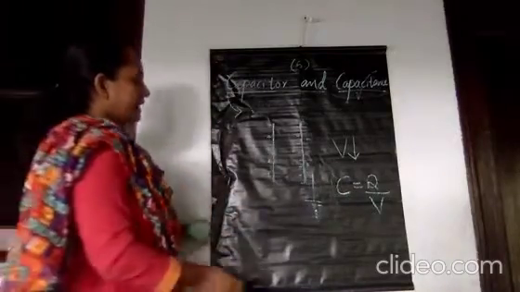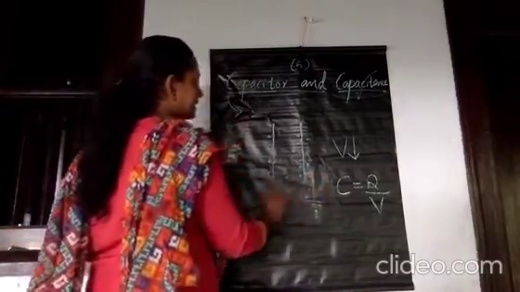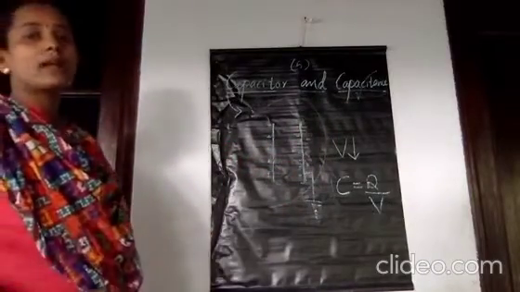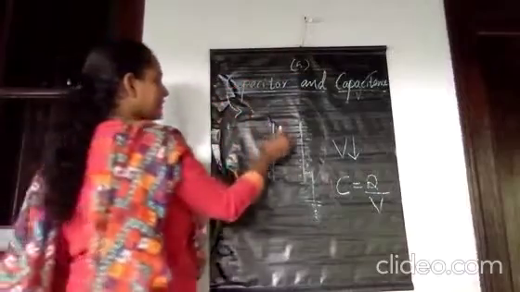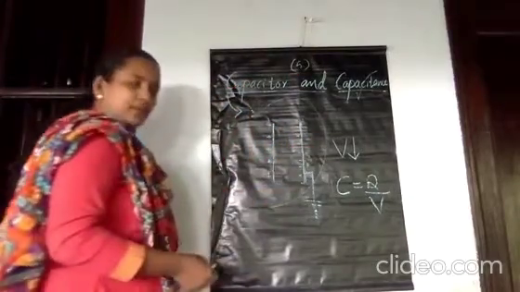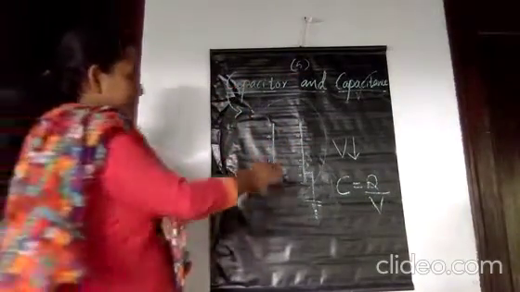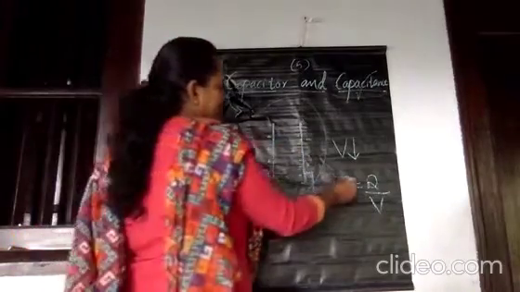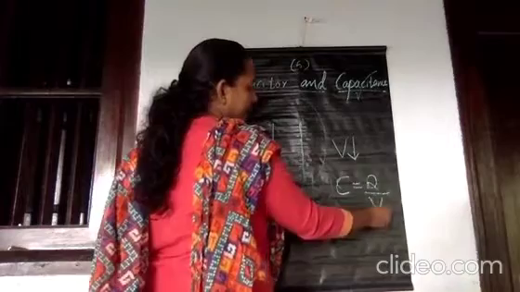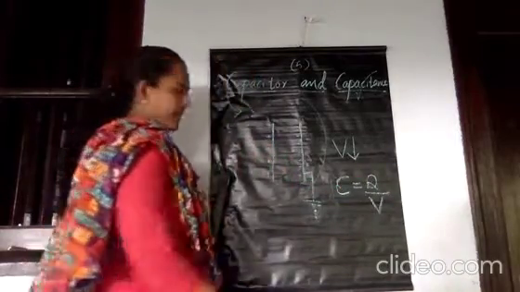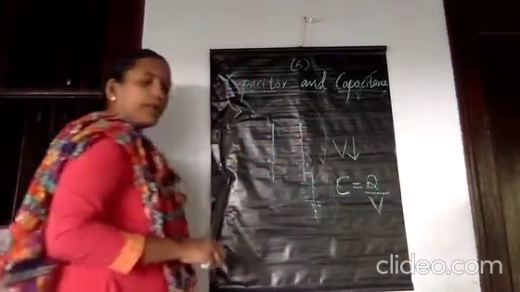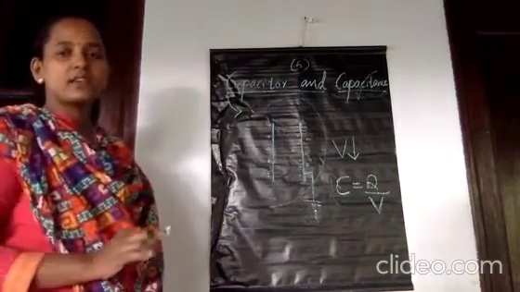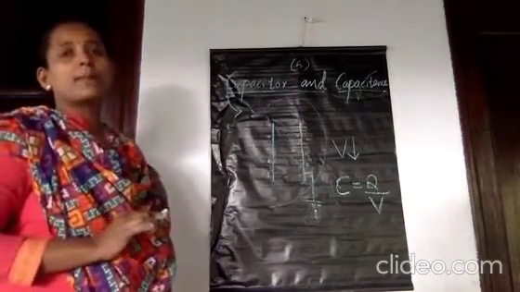Therefore, that is why we choose a capacitor, a system of two conductors separated by an insulating medium. Why do we keep the insulating medium? We will study that in the last part of this chapter, where we will discuss the effect of an insulator between the plates. So, we can increase the capacitance by reducing the potential, by placing a second metal plate near the first metal plate. That is actually a capacitor, and that is the principle of a capacitor.